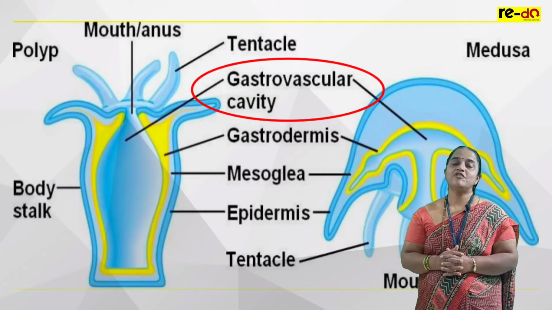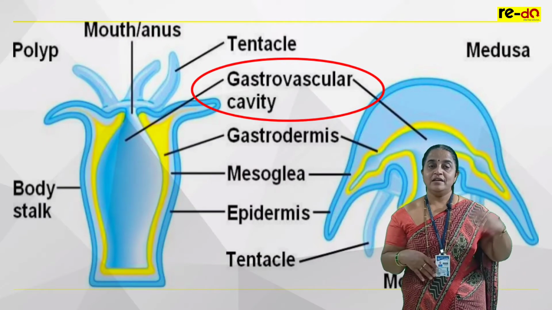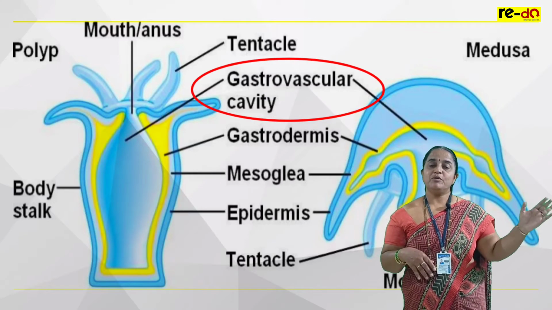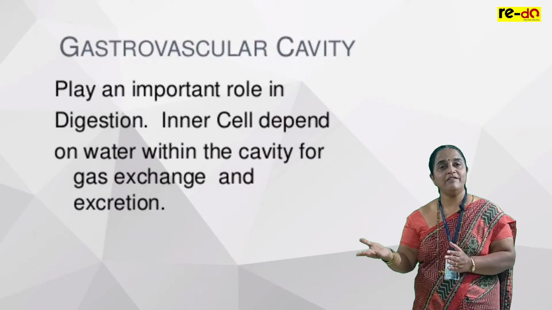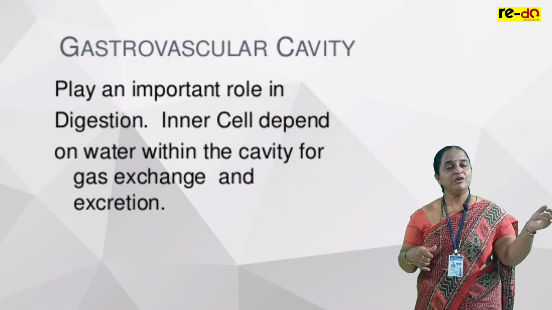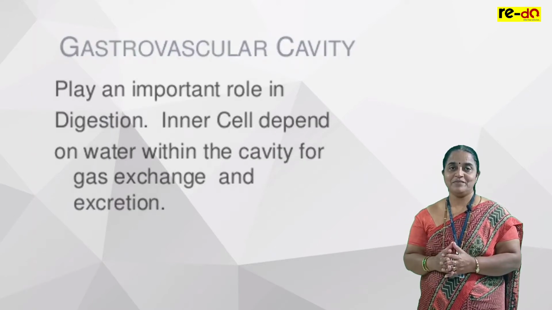This we call the gastrovascular cavity or coelenteron. In earlier porifera, it was spongiocele or paragastral cavity. Now it is coelenteron or gastrovascular cavity. PGC in porifera, GVC in coelenterata and ctenophora.